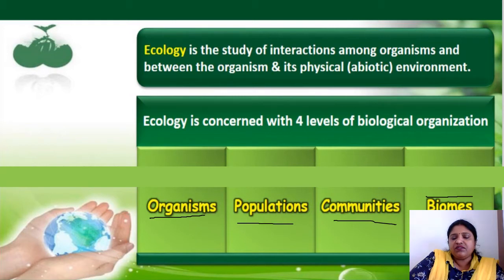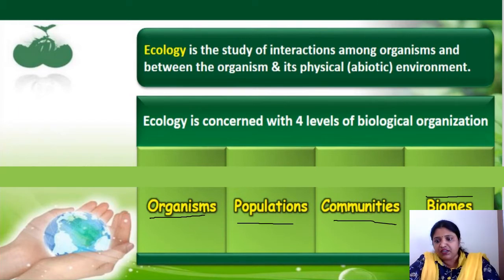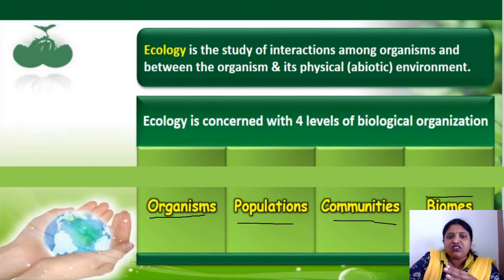Whenever we study ecology, that does not mean we study only human beings and their existence in the abiotic factors. It means different types of living organisms existing on this biosphere, and how they exist. That is what we study in the ecology chapter.